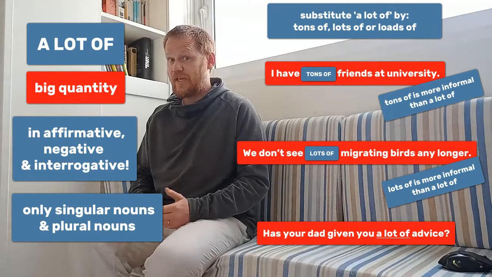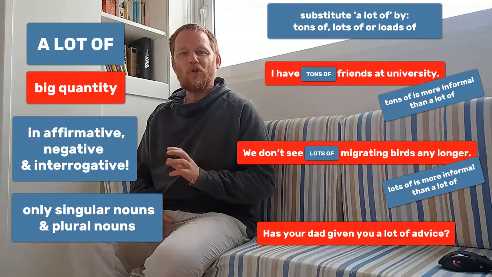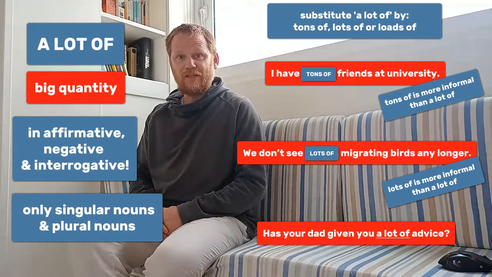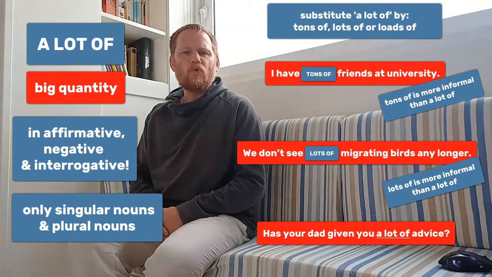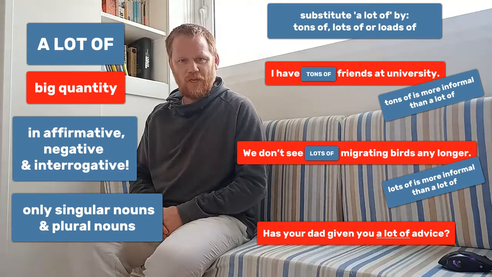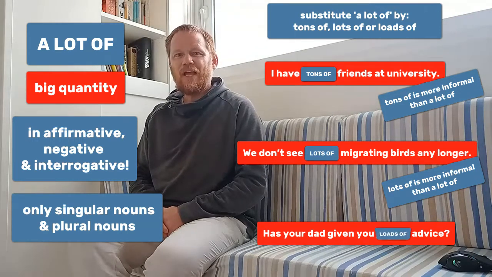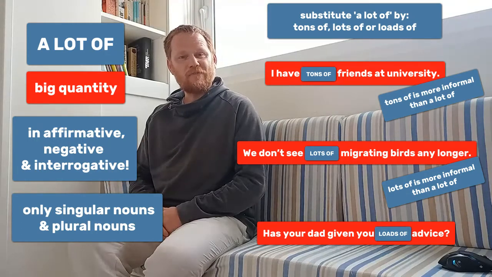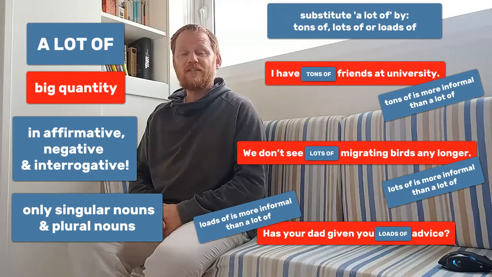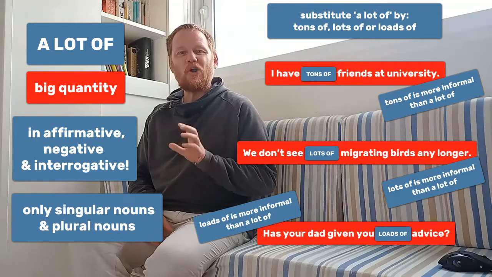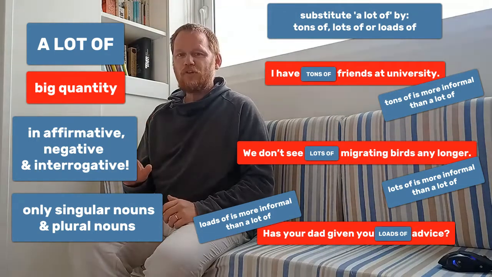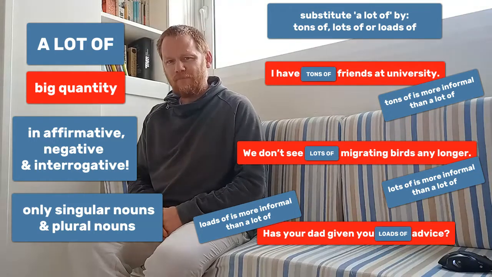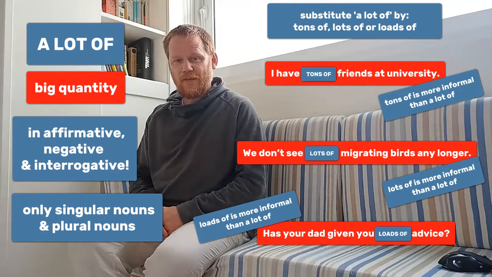Okay, so in this case, we have substituted a lot of by lots of, and again, there is no difference in meaning, it's just a bit more informal. Okay, last example, has your dad given you loads of advice? Okay, so in this sentence, we have substituted a lot of by loads of, and again, the meaning is the same, but it's just a bit more informal, okay?